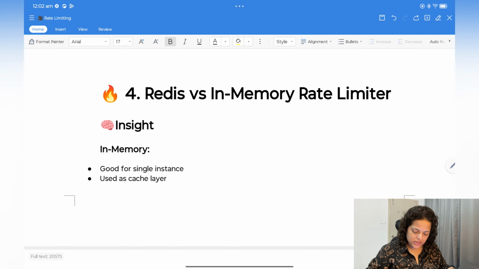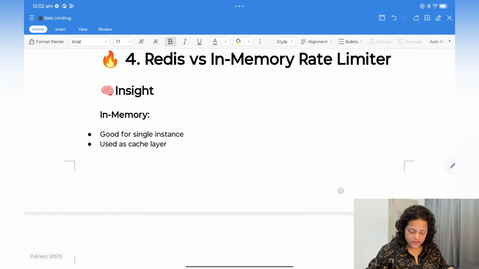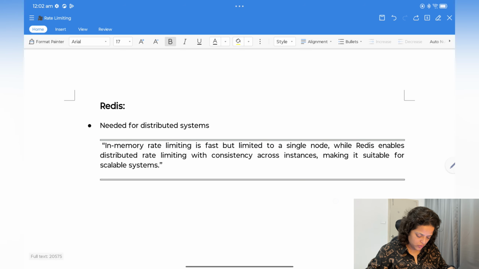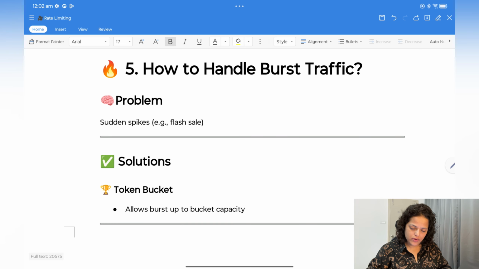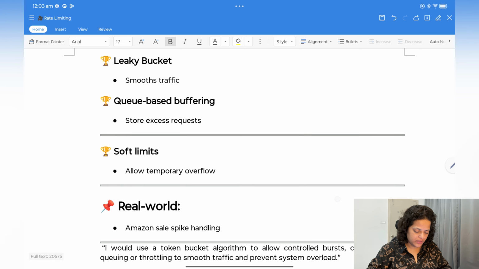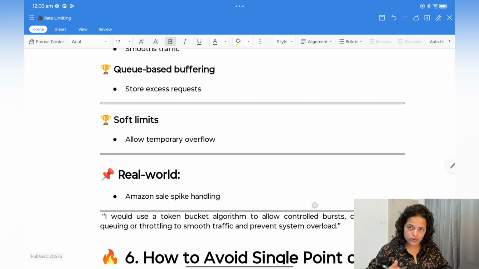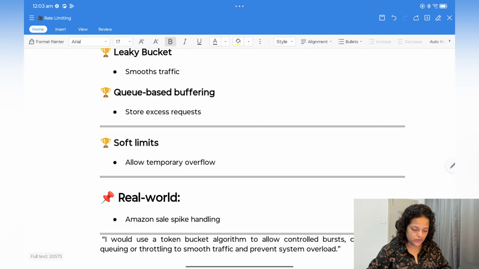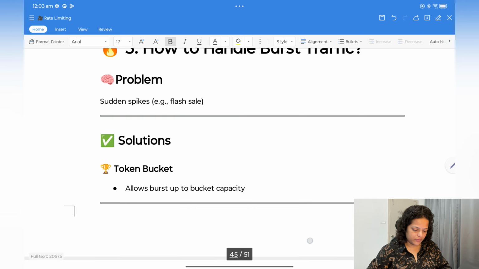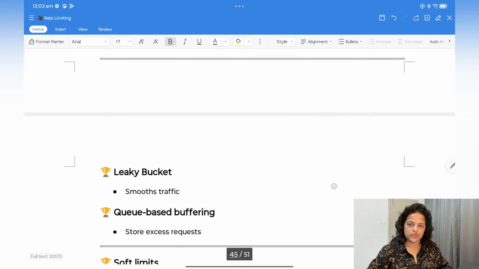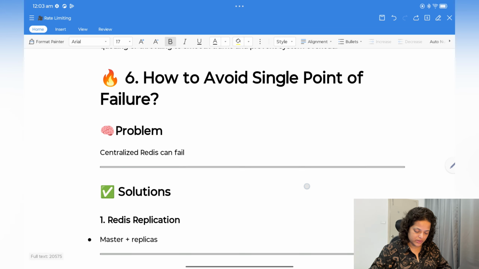Now Redis versus in-memory rate limiter. This is what I discussed, that locally it will store the counter, and then later they will sync with the global one. How to handle burst traffic? Token bucket is best for that. You can also use leaky bucket, or queue based buffering, or a soft limit to handle burst traffic. Burst traffic means you suddenly get a spike of lots of requests.